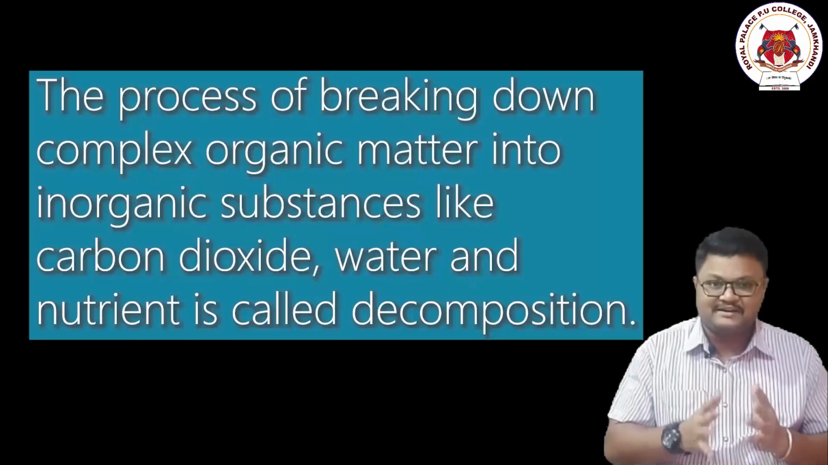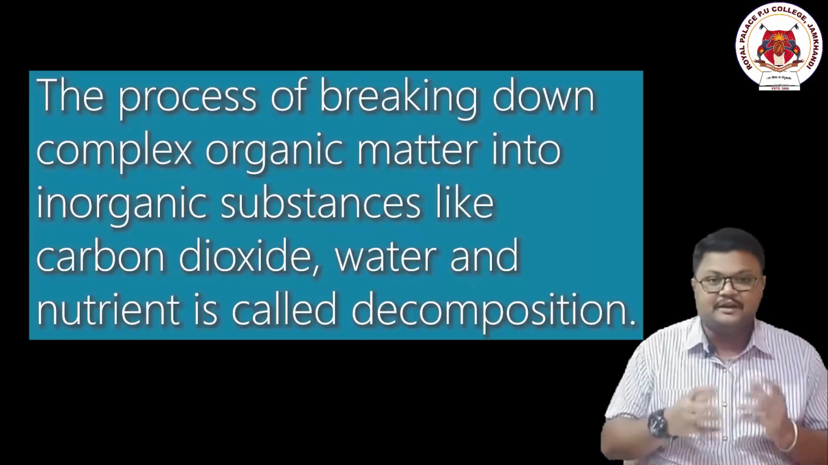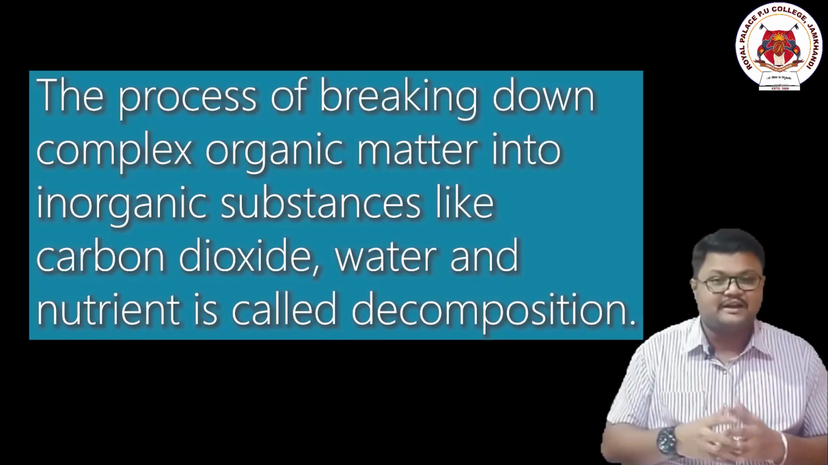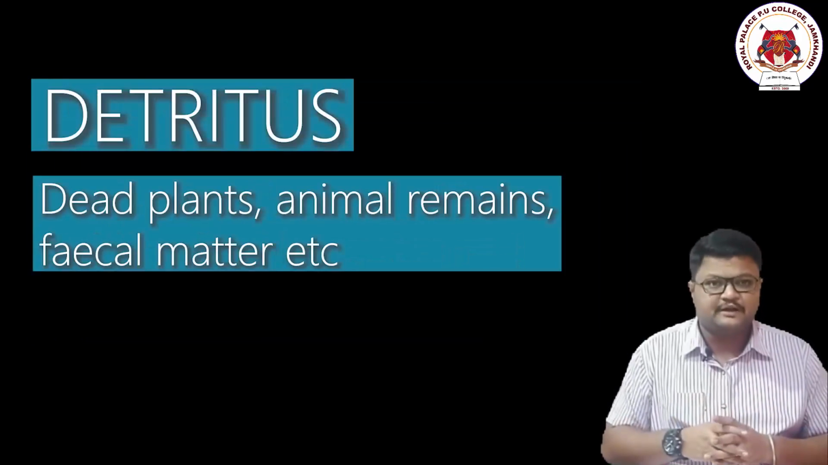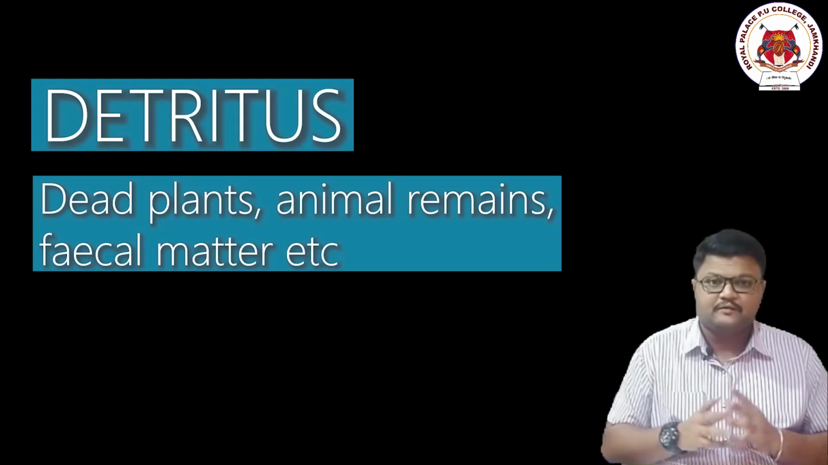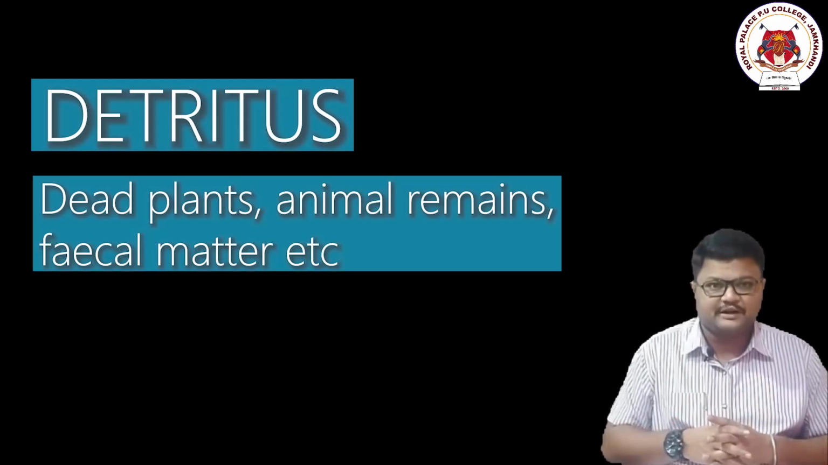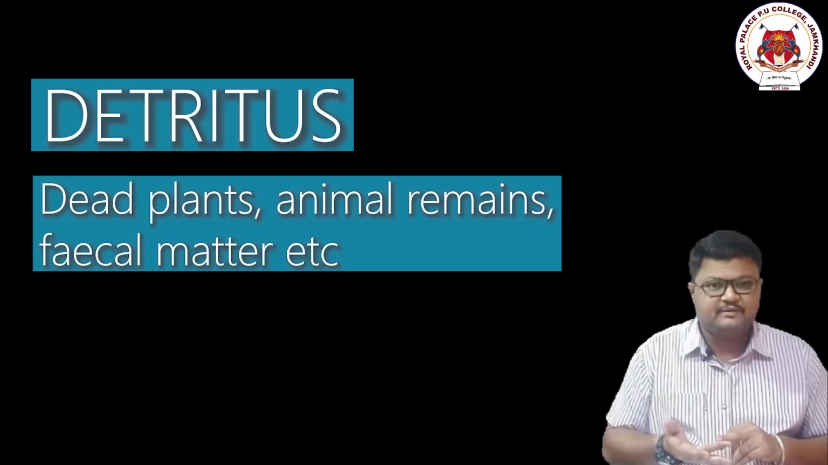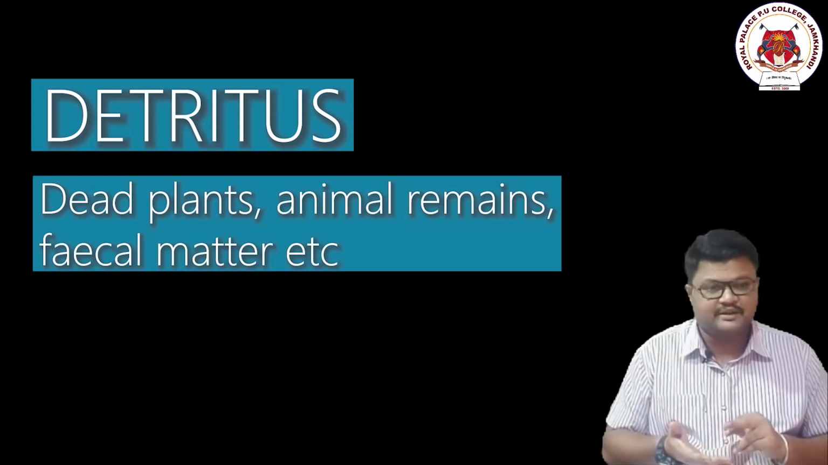Once again I repeat, the breaking down of the complex substance into smaller inorganic substances like carbon dioxide, water and nutrients is called decomposition. To start the process of decomposition, we need raw materials. We call these raw materials detritus, right? Examples for detritus are dead plants, animal remains, and the fecal matter of the organisms. Fecal matter, the excretory waste material from the organisms.